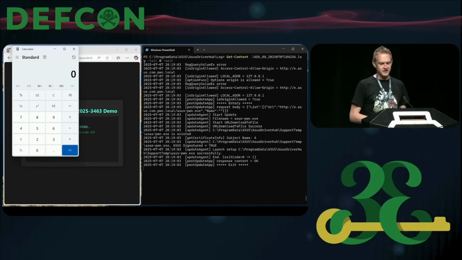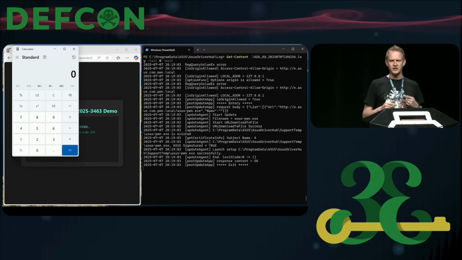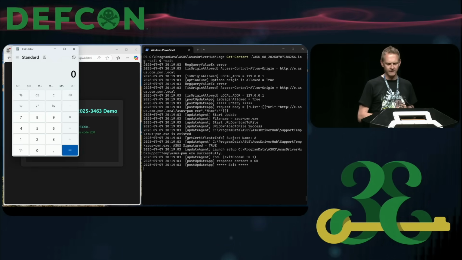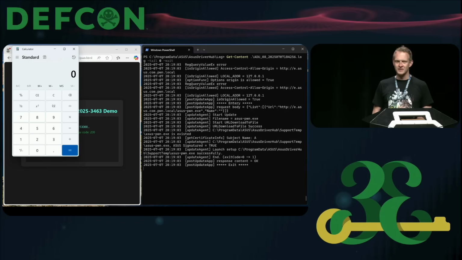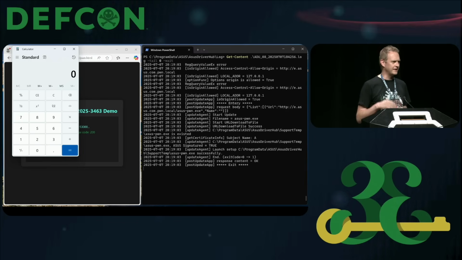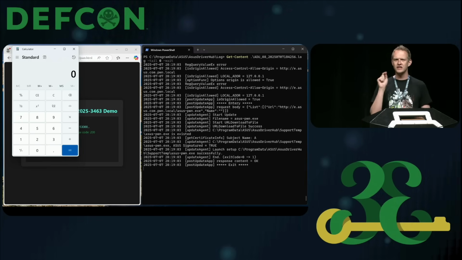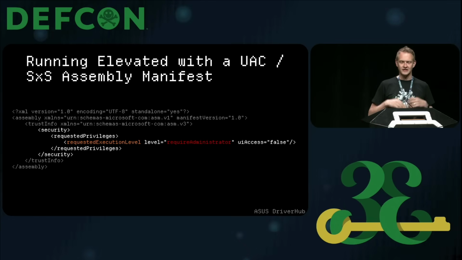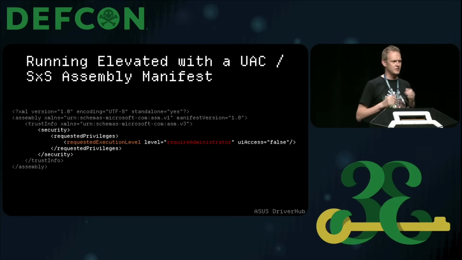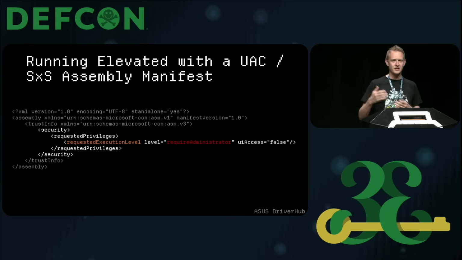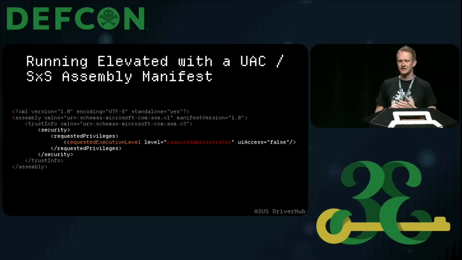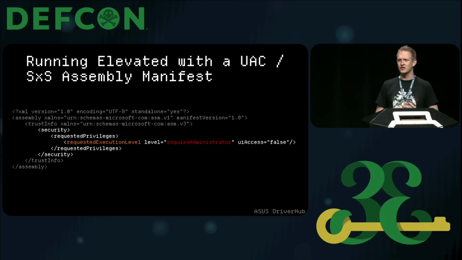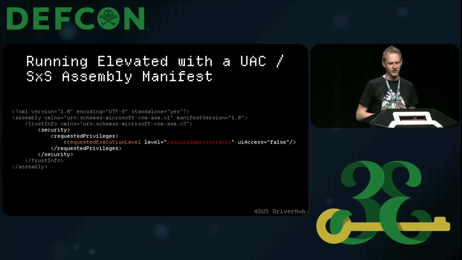What's really interesting about this setup, though, is none of the components of Asus DriverHub runs in an elevated context. They're all normal user processes that run. However, you can imagine most gamers, they're probably an admin on their computer, but they have a UAC setting where they'll need to at least click accept or deny. It turns out, if you have a side-by-side assembly manifest, or what seems to be known as a UAC manifest, that you apply to your target payload, this entire process actually bypasses the UAC prompt as well. So if you're an admin, this code execution actually turns code execution in an elevated context.